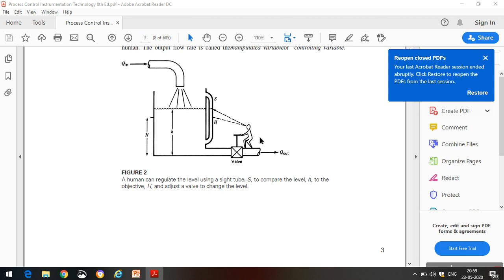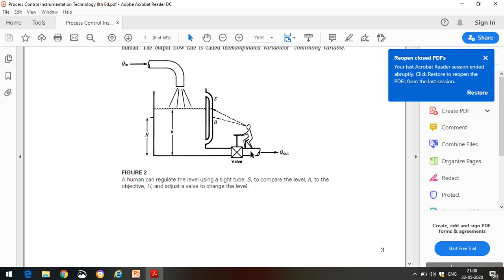Okay, so this particular person observes the present level through the side tube, and some amount of water is flowing into the tank and some amount of water is flowing out of the tank. His desired set point is that level, capital H. He has observed from the side tube that the present level is small h. Then in his brain, he can compare the present level of this tank and the desired level of this tank, and depending upon the deviation he can take some decision such that he can increase the output flow